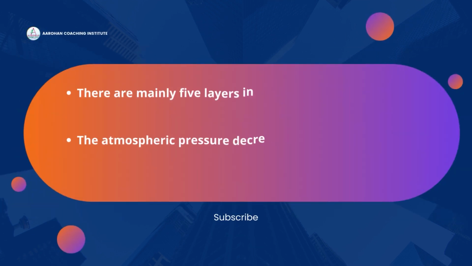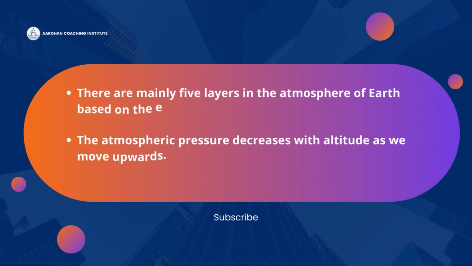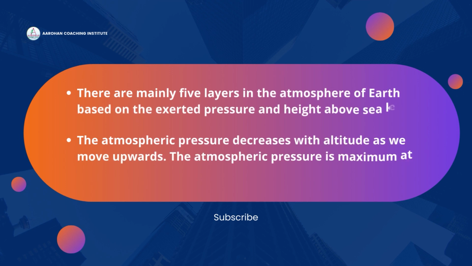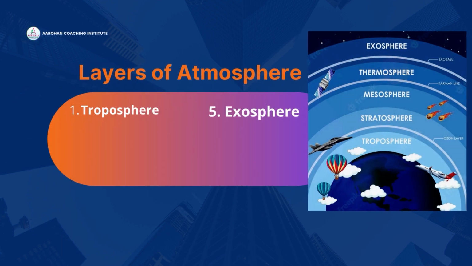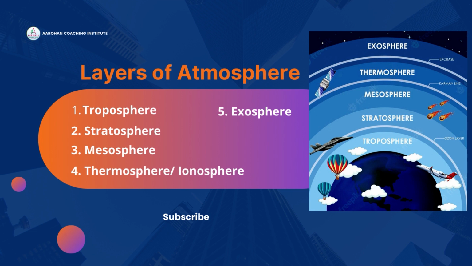There are mainly 5 layers in the atmosphere of Earth. These layers are based on the exerted pressure and height above sea level. The atmospheric pressure decreases with altitude as we move upwards. The atmospheric pressure is maximum at sea level and minimum at greater heights. The 5 layers of the atmosphere are troposphere, stratosphere, mesosphere, thermosphere or ionosphere, and exosphere.